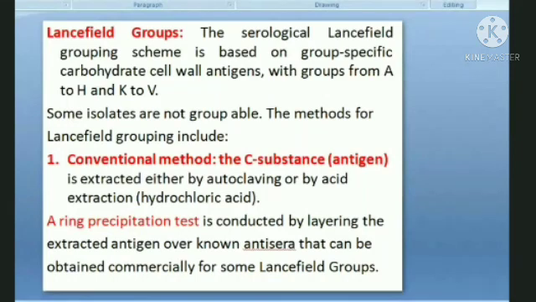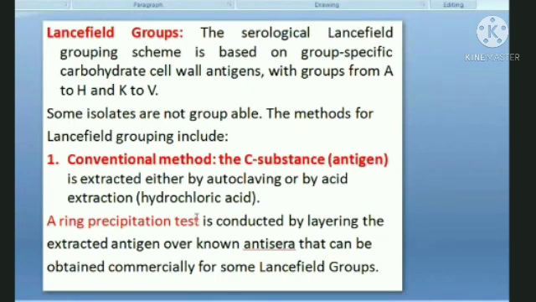which is present in the cell wall of the streptococcus. She extracted that and then reacted it with different kinds of antibodies. Each different species of streptococcus has a different C substance, and this is how they reacted with different antibodies, and that is how the classification, group A, B, C, up to group H and K to V, these groups have been identified, right?